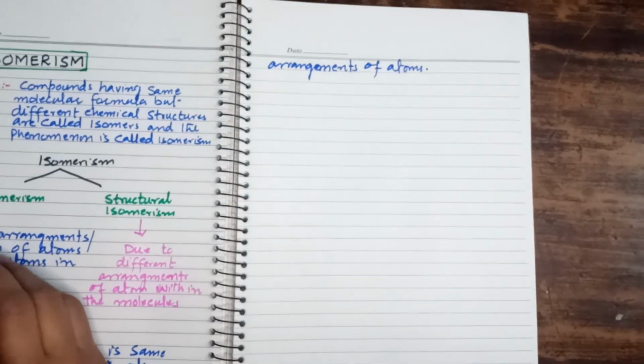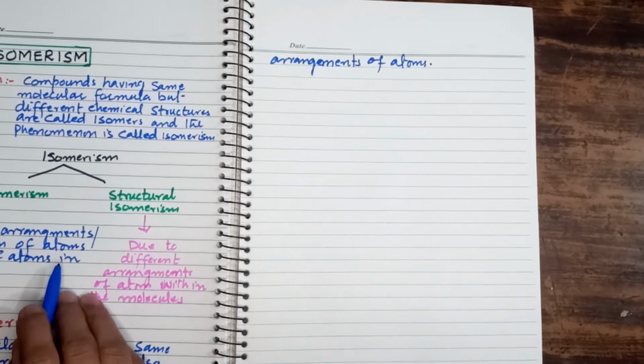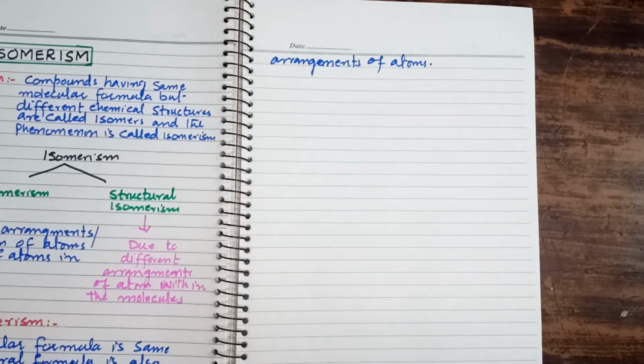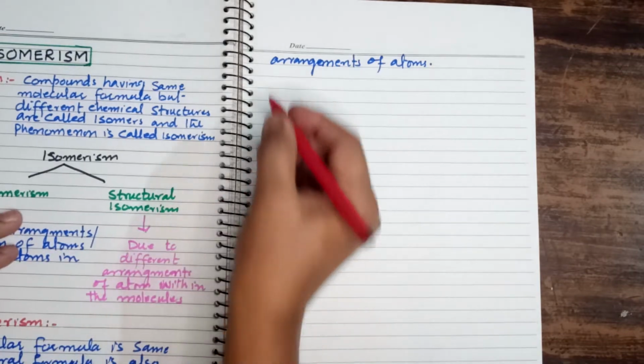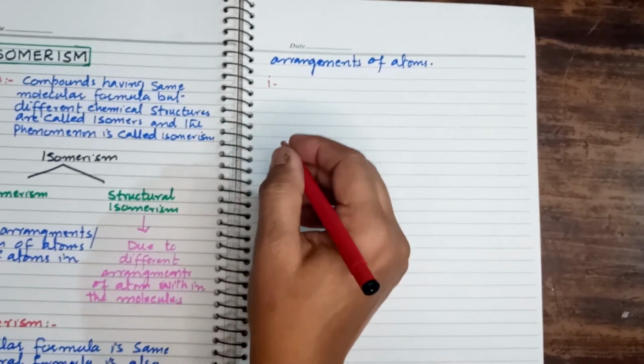Right, students? Now we are going to discuss stereoisomerism in detail. We have two types of stereoisomerism. The first one is known as optical isomerism.